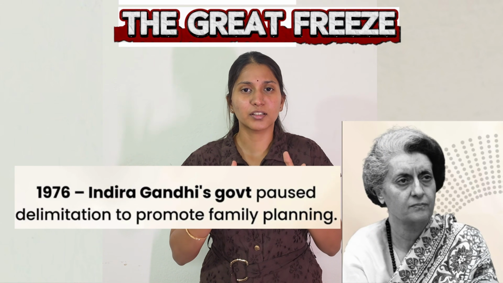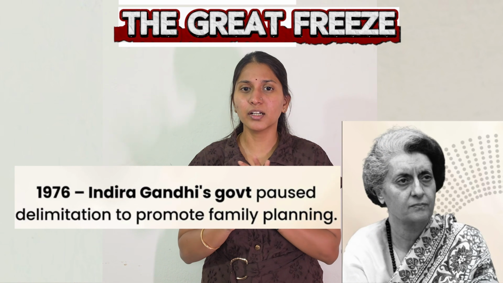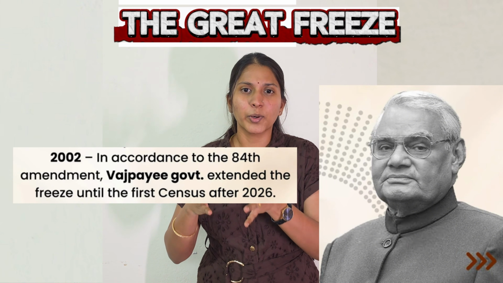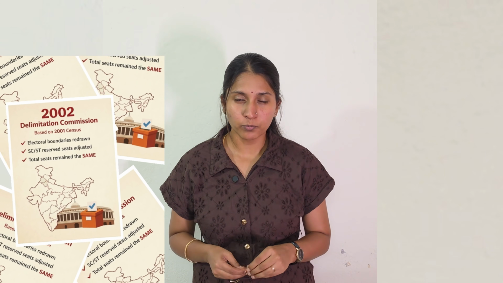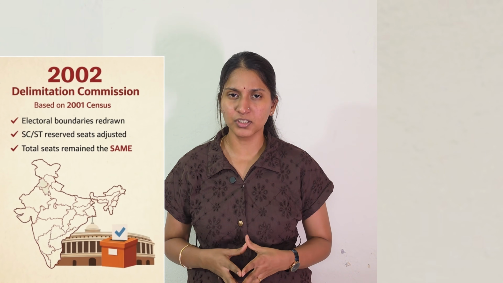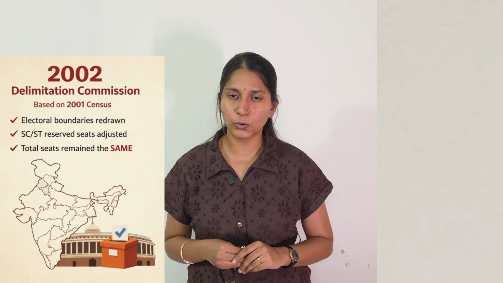whereas the states that did not would gain more. So, in 1976, the then government took a bold decision to freeze the number of seats in Lok Sabha till 2001. Now, this freeze was supposed to end in 2001, but it was again extended all the way to 2026. The population census was carried out in 2001, and the Delimitation Commission adjusted the boundaries of the constituencies with no change in the seats in Lok Sabha.